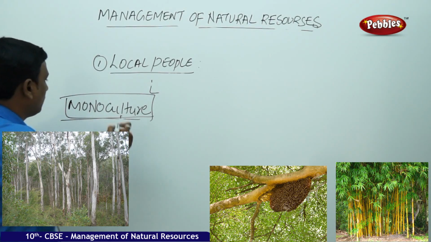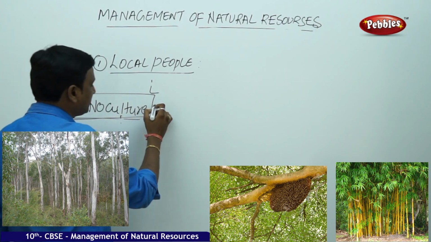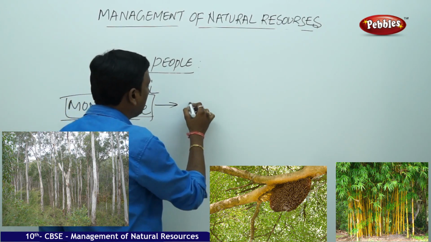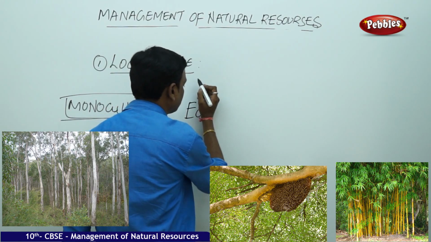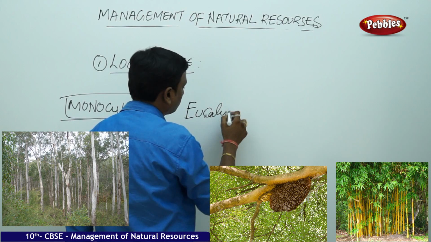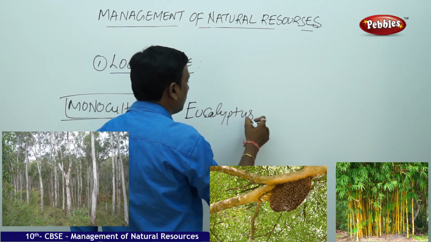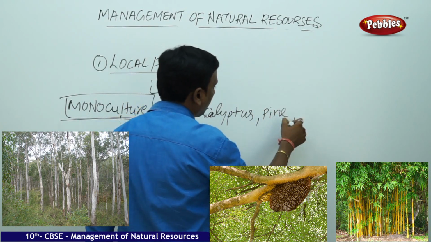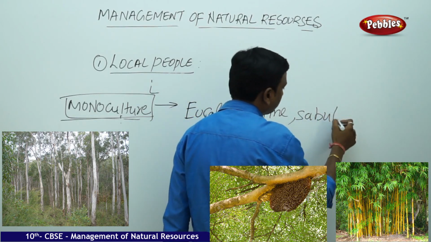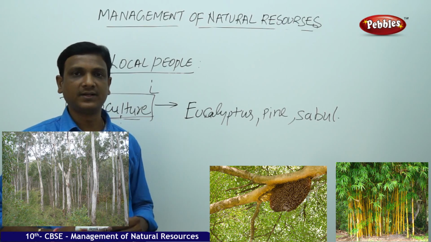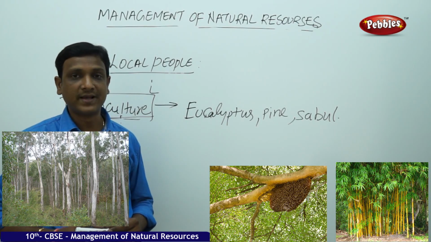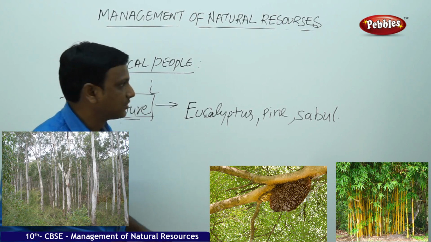Here let us see what kind of problems are caused by this monoculture, growing only certain trees like eucalyptus, or pine or sabaul or sal. If they are growing only this particular kind of trees, then what happens? It leads to loss of diversity.